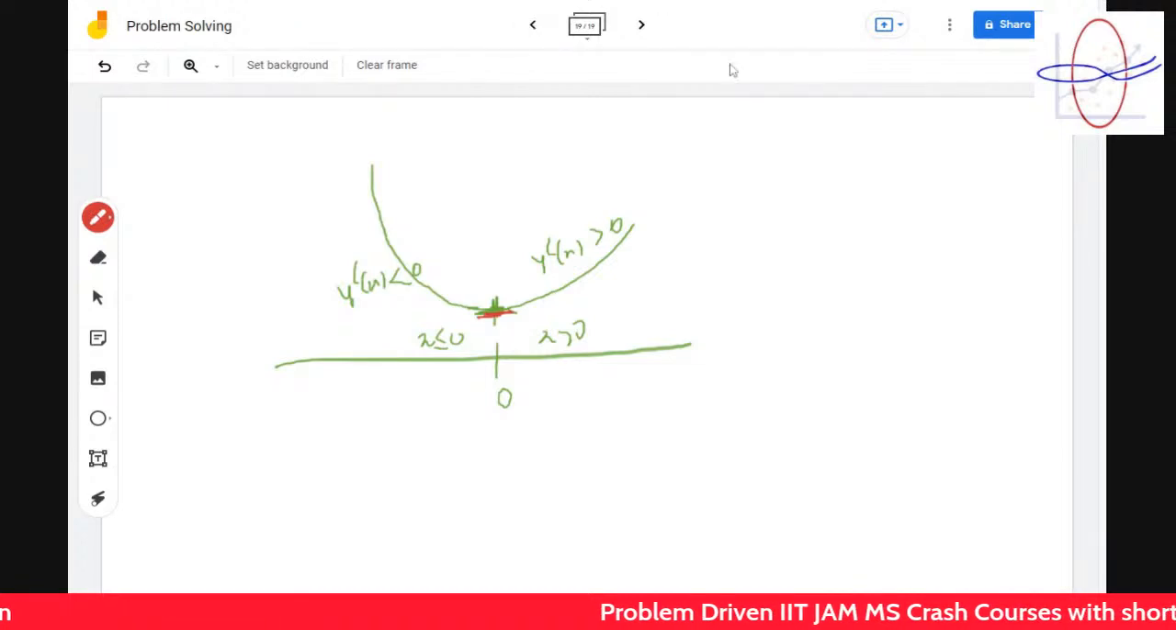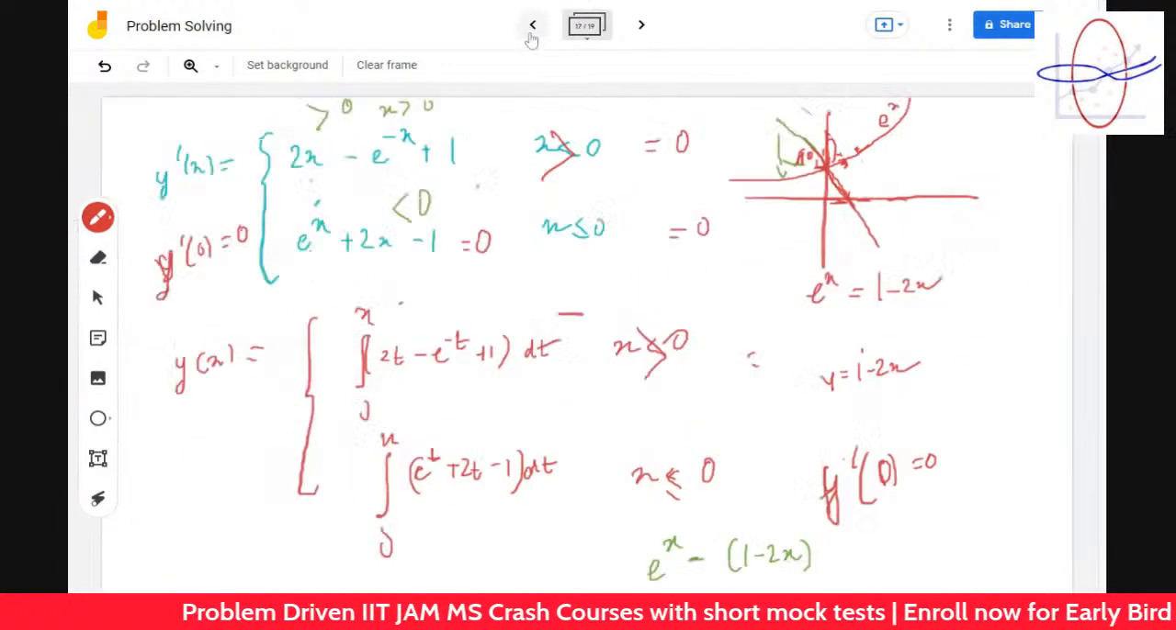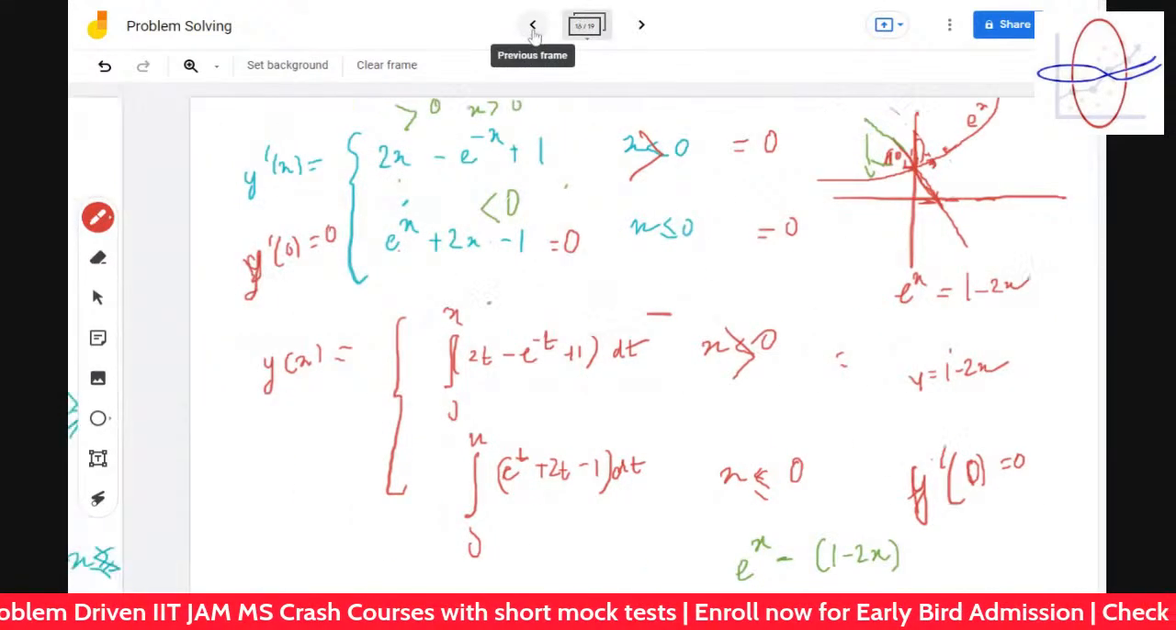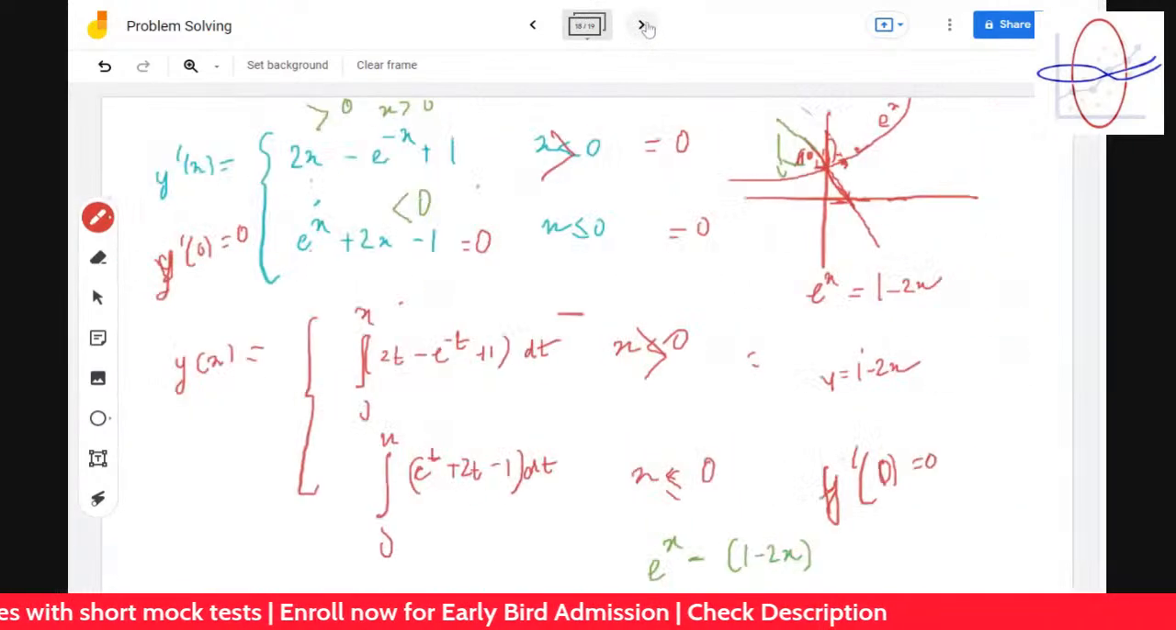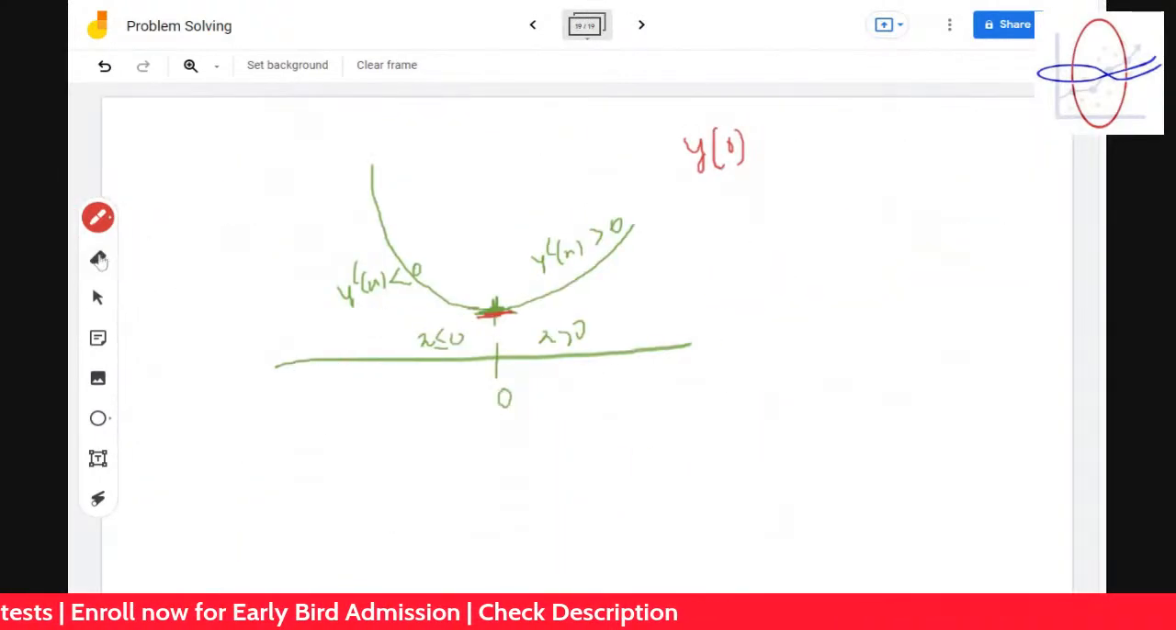So let's see the minimum. Y of 0 therefore is what? Y of 0 you have to find out. It's equal to minus 1. So what we have got? The minimum is minus 1.